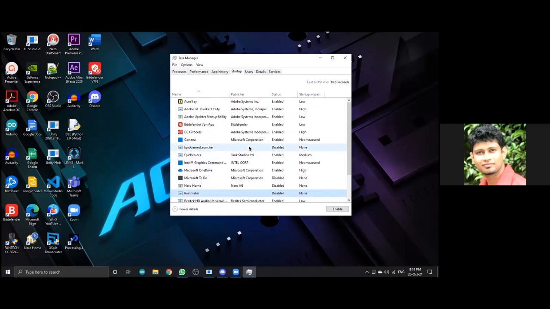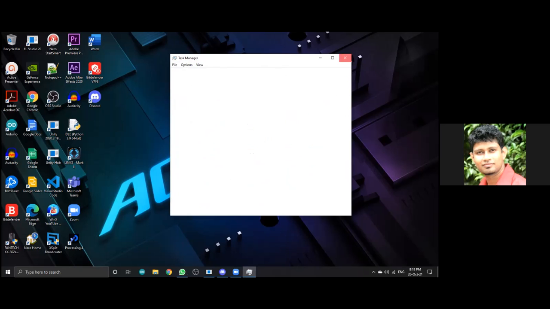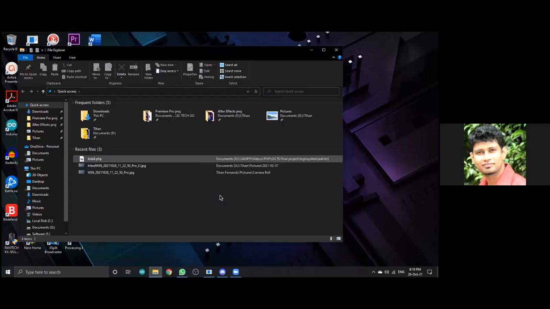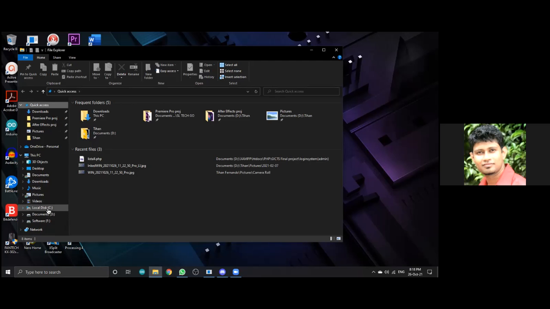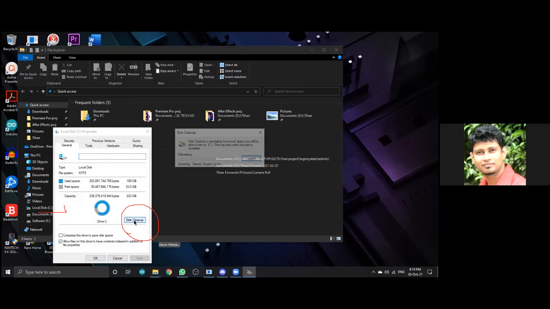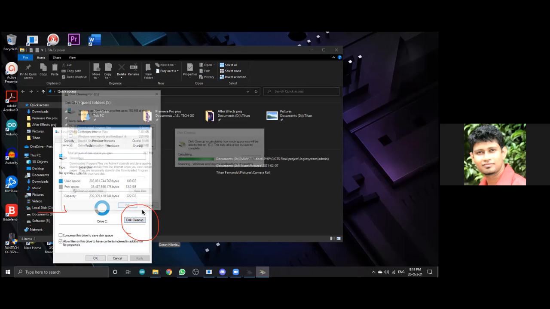Another place to speed up is, if it is slow, right? Go to your computer's Windows, press Windows key and E key. So you can click on the C drive, right click on the C drive, and you can go to the properties. In the properties you can use disk cleanup to clean up unnecessary files which is there.